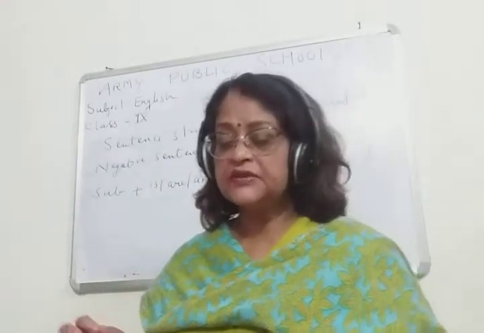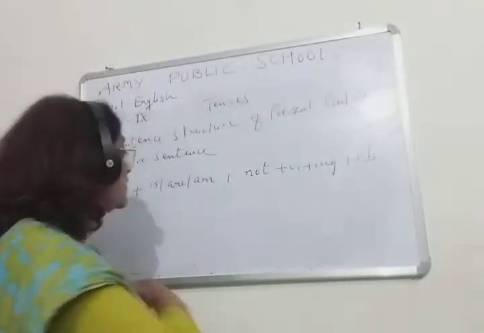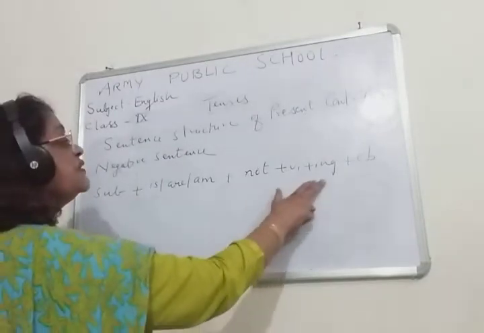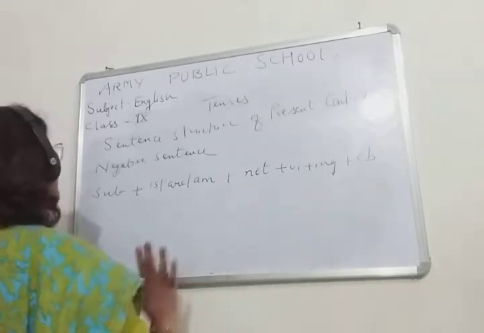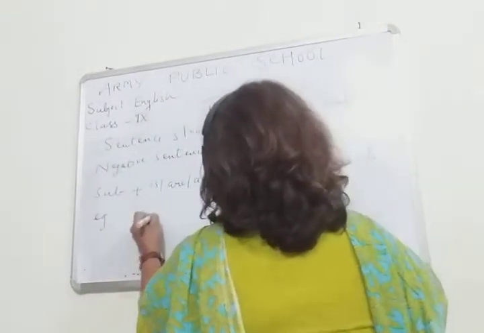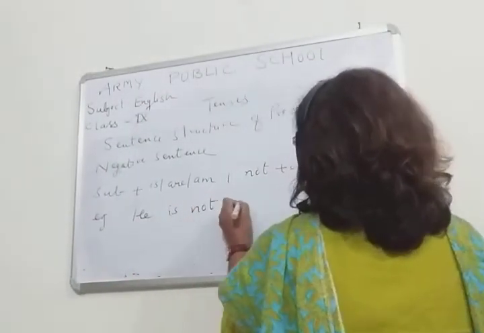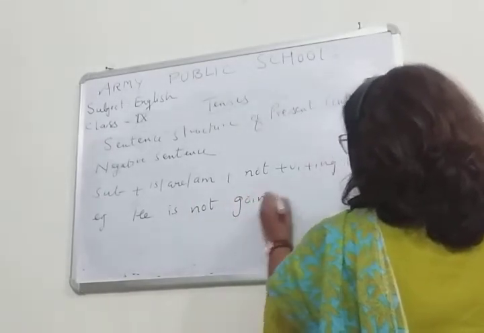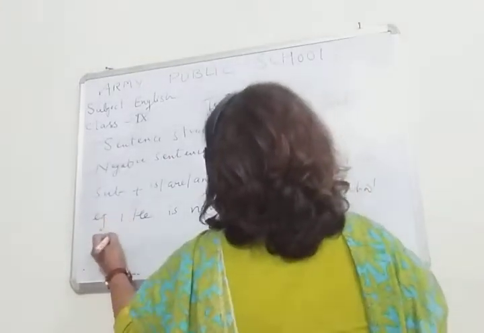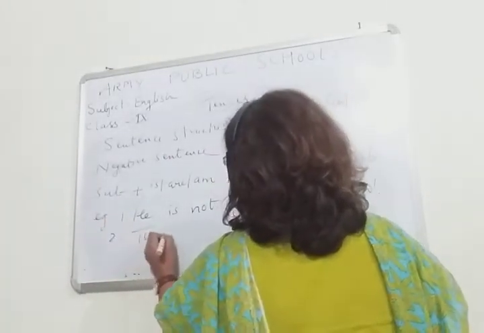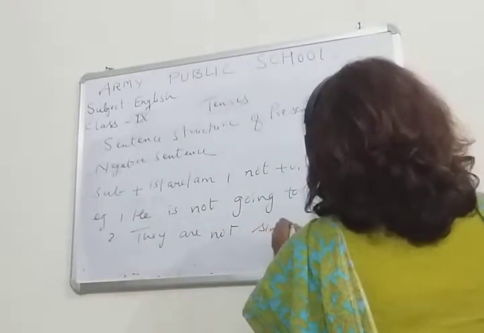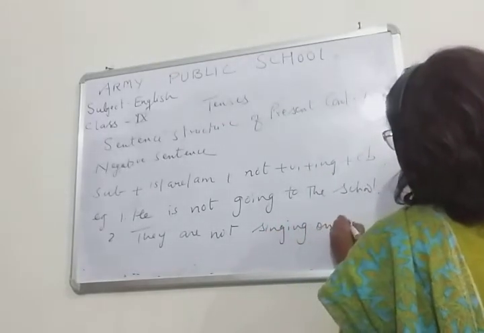Okay, subject plus is or am plus not plus V1 plus ing, children. Subject plus is, am, or are plus not plus V1 plus ing plus object. So for example, I am writing it here. He is not going to the school. They are not singing on the stage.